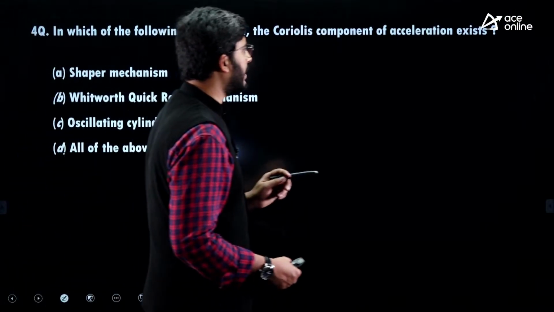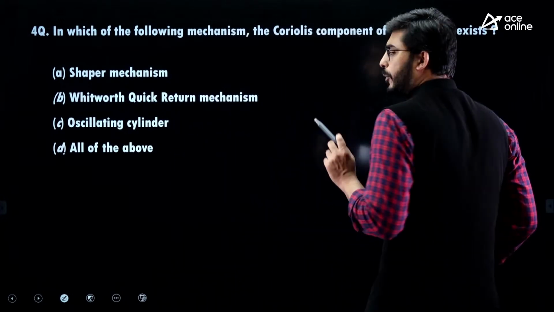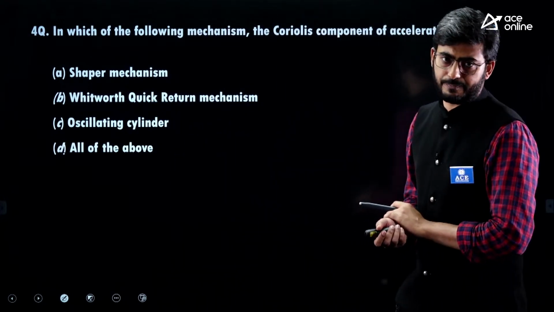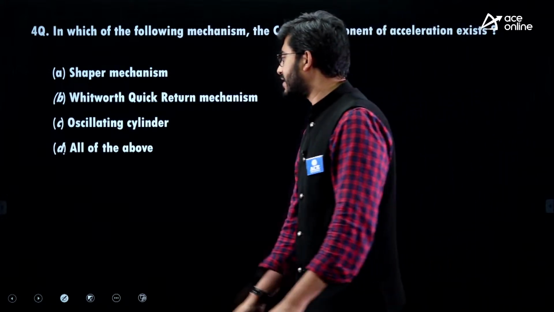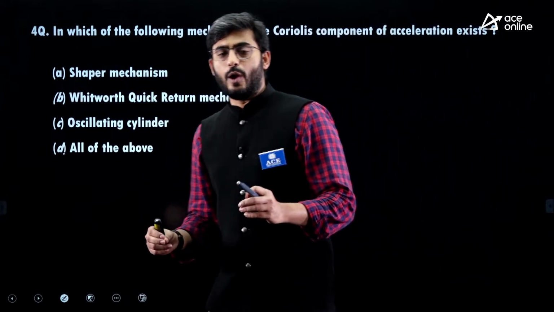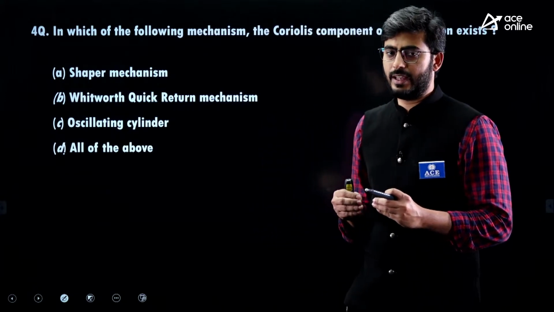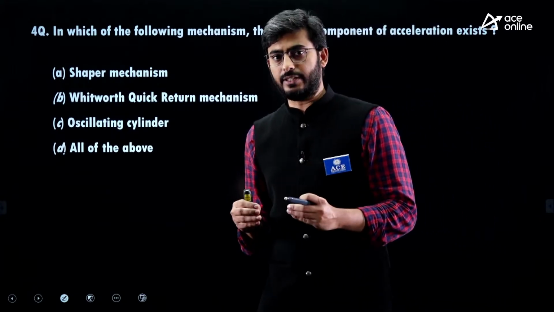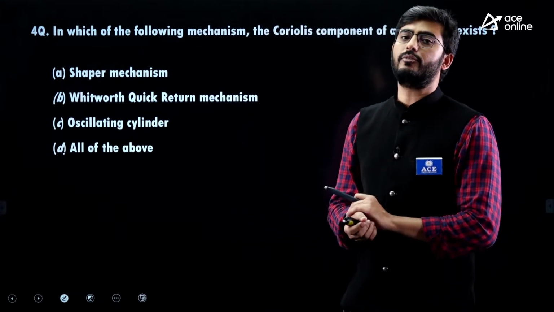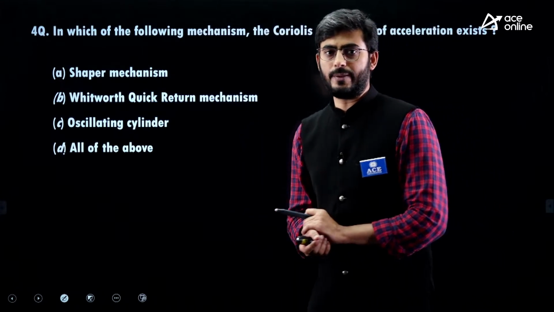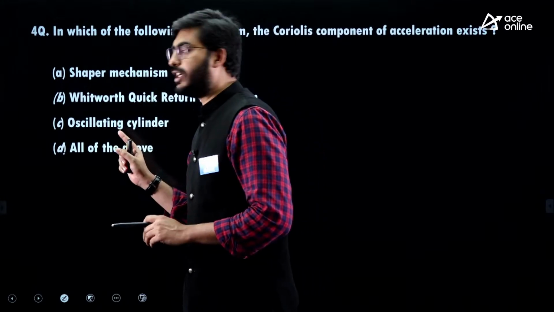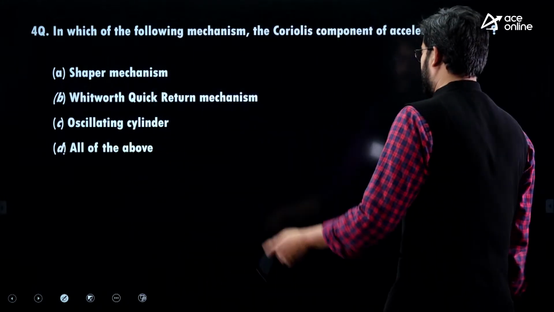In which of the following mechanisms the Coriolis component of acceleration is existing? Okay, so Coriolis acceleration will be existing when there is a sliding member present on the rotating frame. Now let us check.